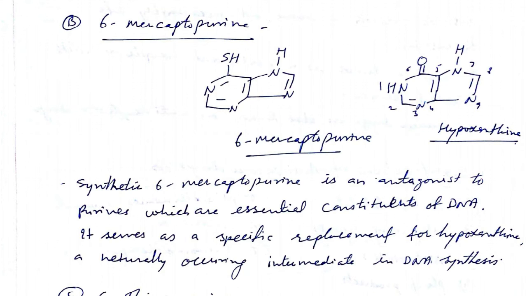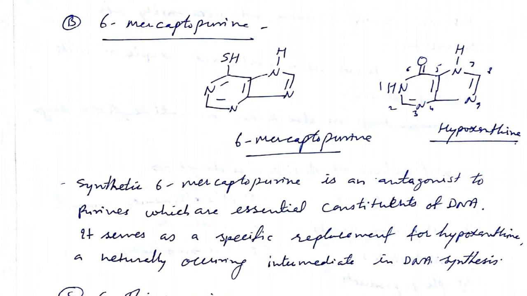So 6-mercaptopurine has a structural resemblance to the purines, meaning adenine and guanine. That's why, as per their structure and resemblance, they may antagonize the purines which are involved in DNA synthesis. In place of the purine, 6-mercaptopurine may be incorporated into DNA synthesis. This is called false incorporation.